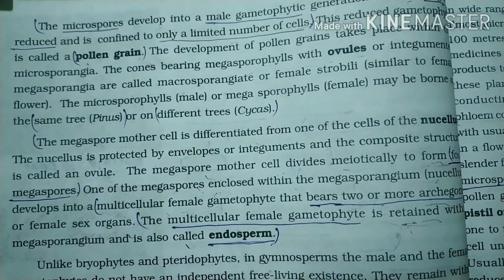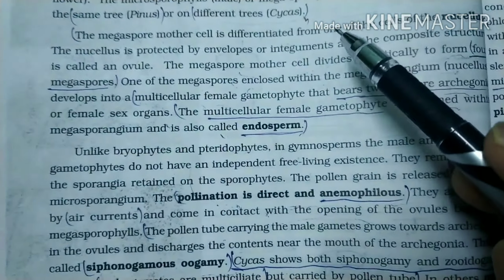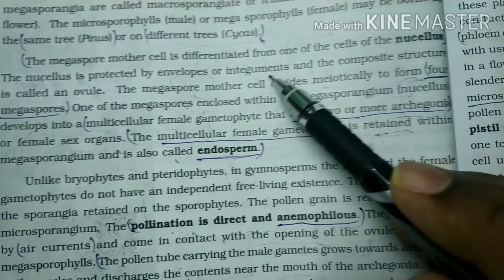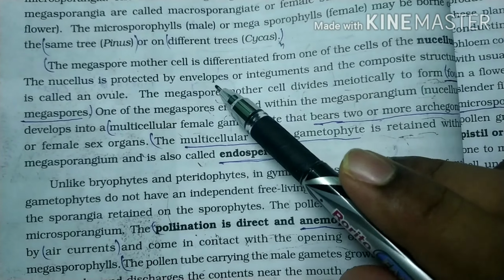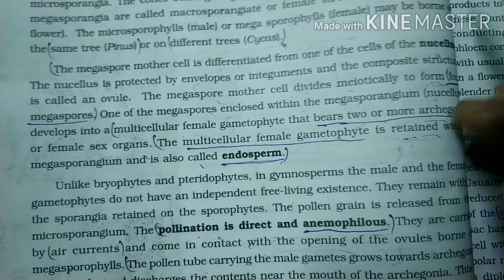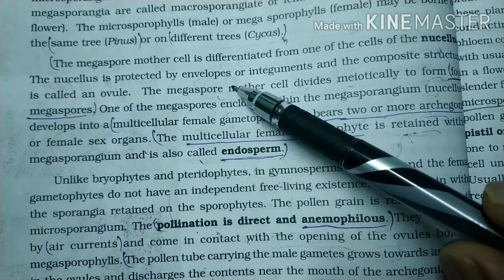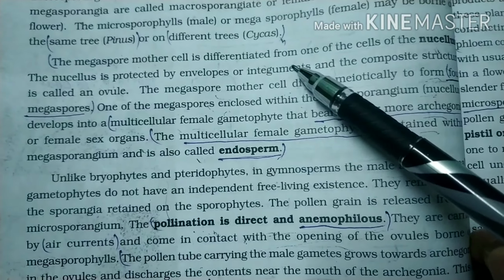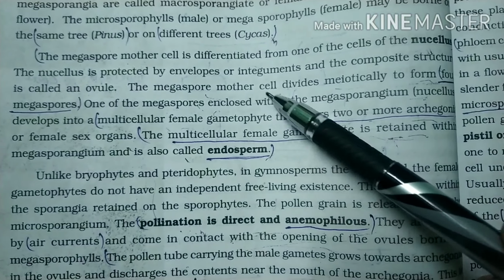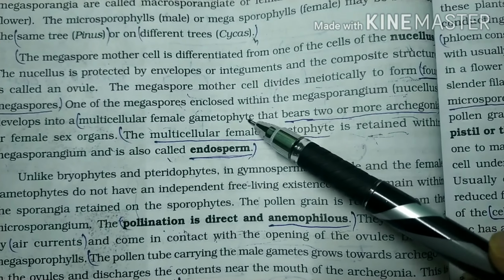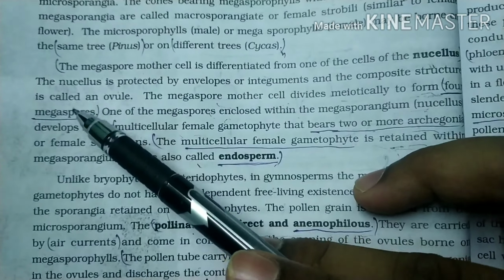So let us get into the topic. The megaspore mother cell is differentiated from one of the cells of the nucellus. The nucellus is protected by envelopes or integuments, and the composite structure is called the ovule. The megaspore mother cell divides meiotically to form four megaspores.